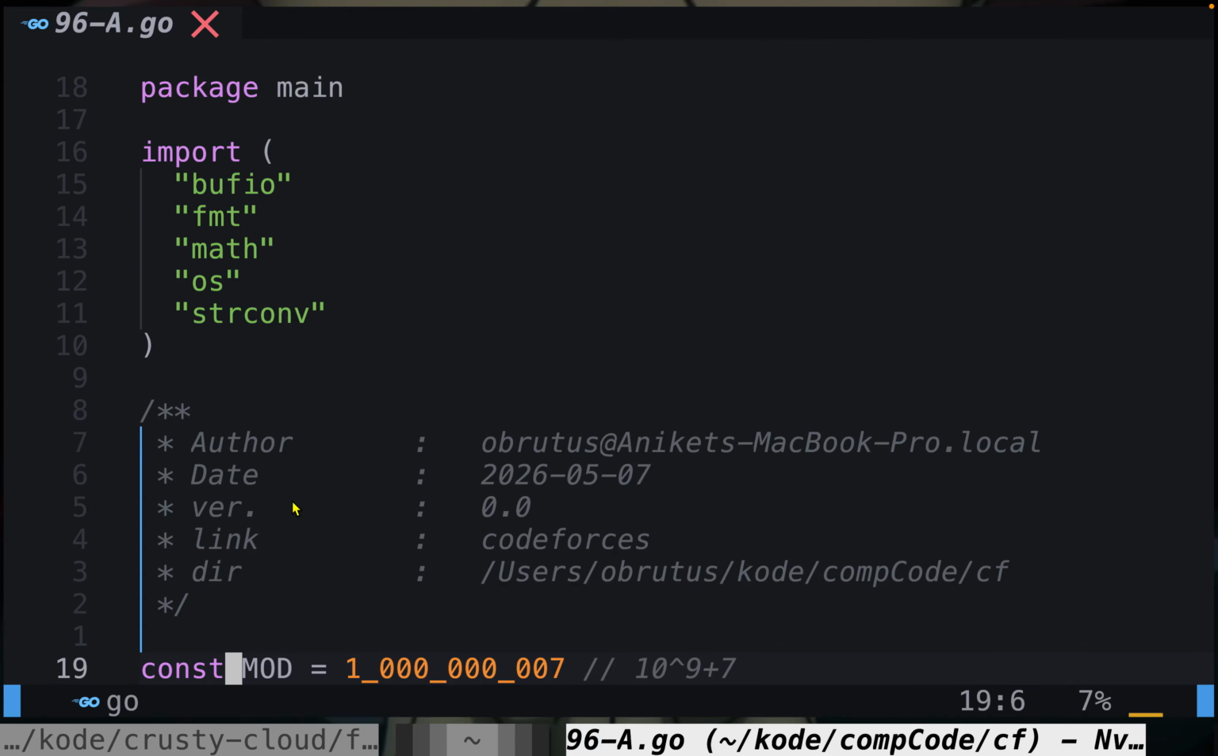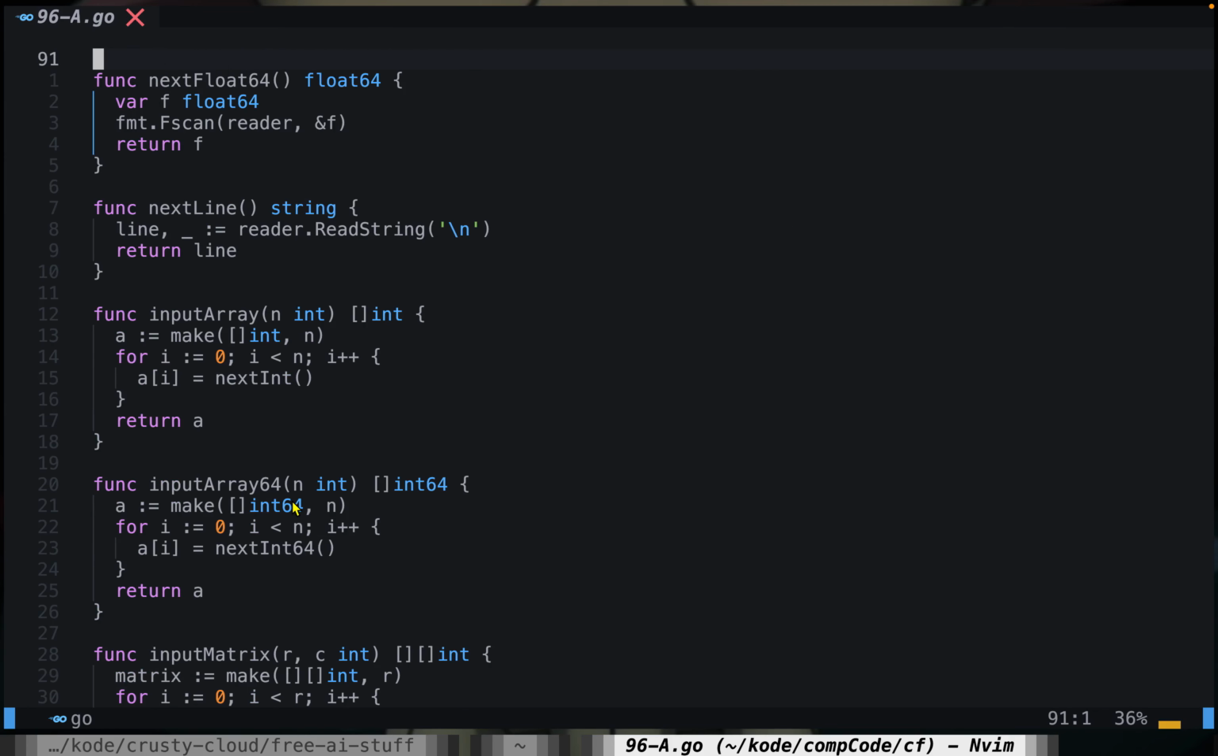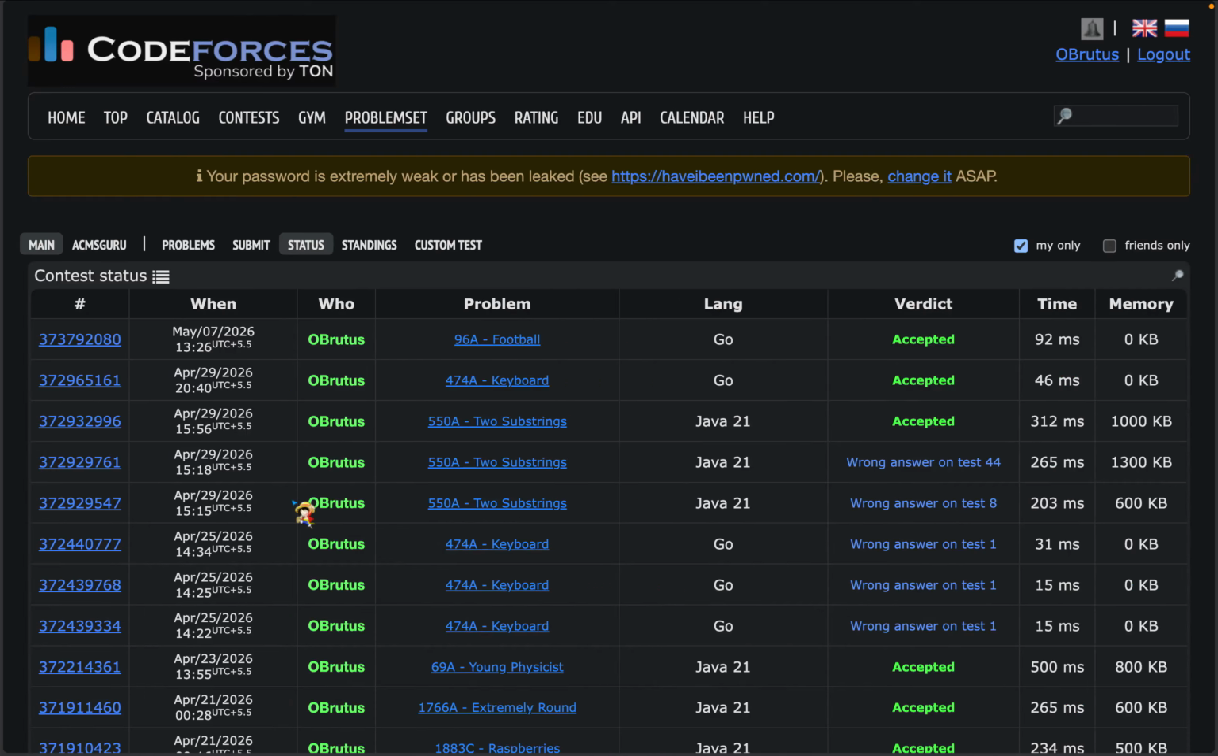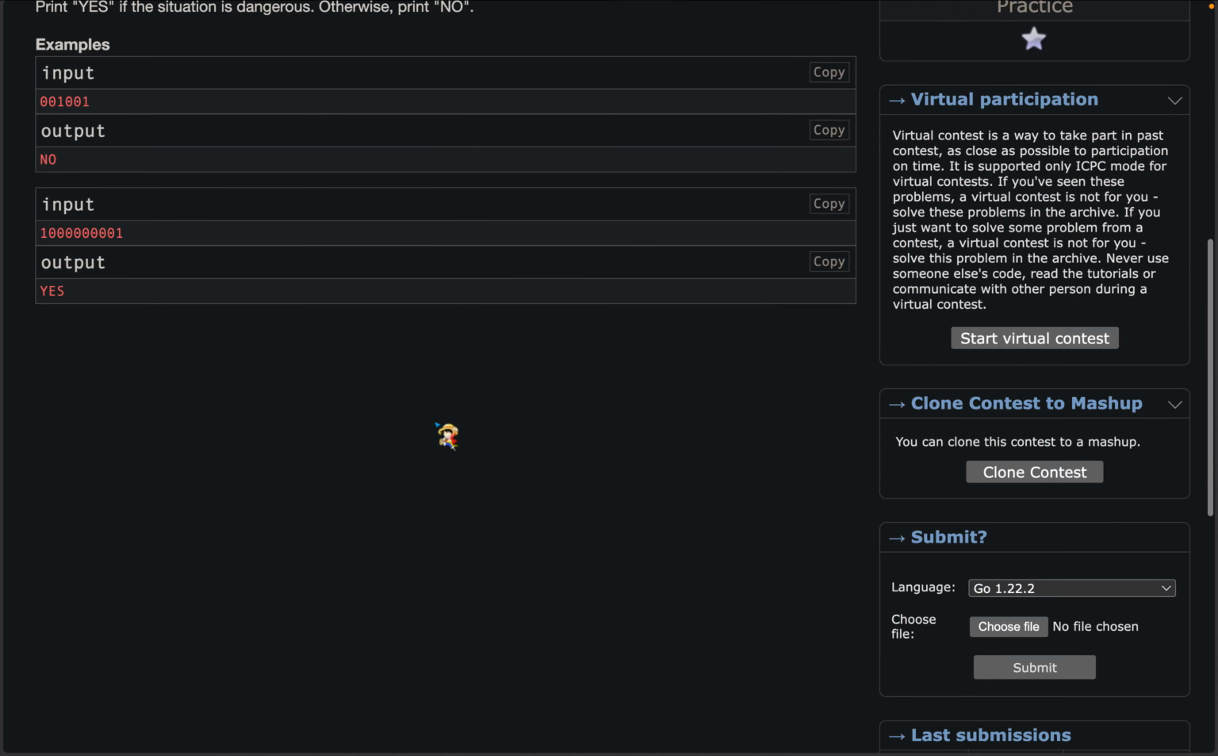This is my Go template, go check it out. And this got accepted. This was a fairly simple problem, and we have solved this in O of n time complexity. I don't think we can go beyond O of n, like log n cannot be possible over here, because even the input takes O of n characters.